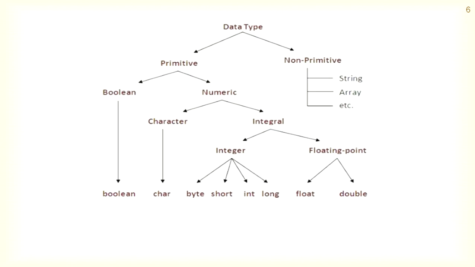Here the non-primitive contains string, array, and the primitive data types are further classified into Boolean and numeric, and numeric is further classified into character and integral, and integral is classified into integer and floating point. For integer, the data types are byte, short, int and long, and for floating type there are two types of data, one is float and another one is double.